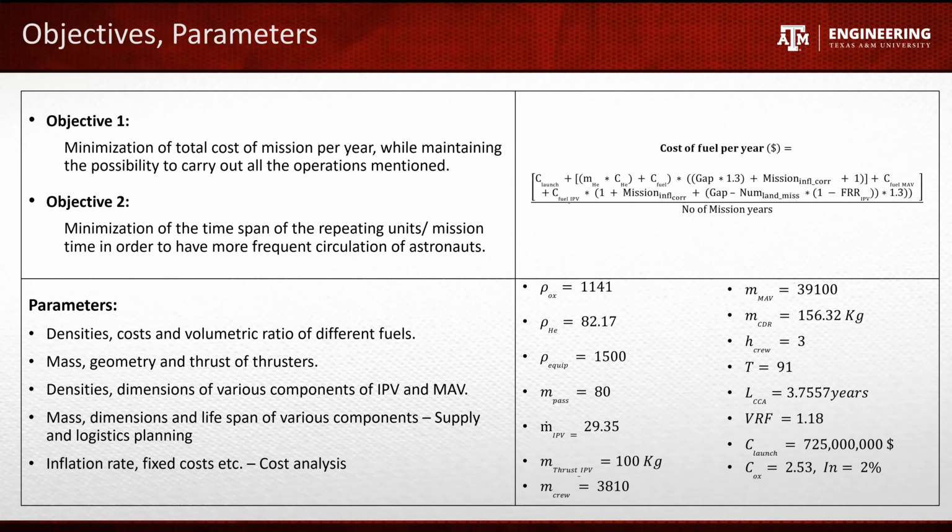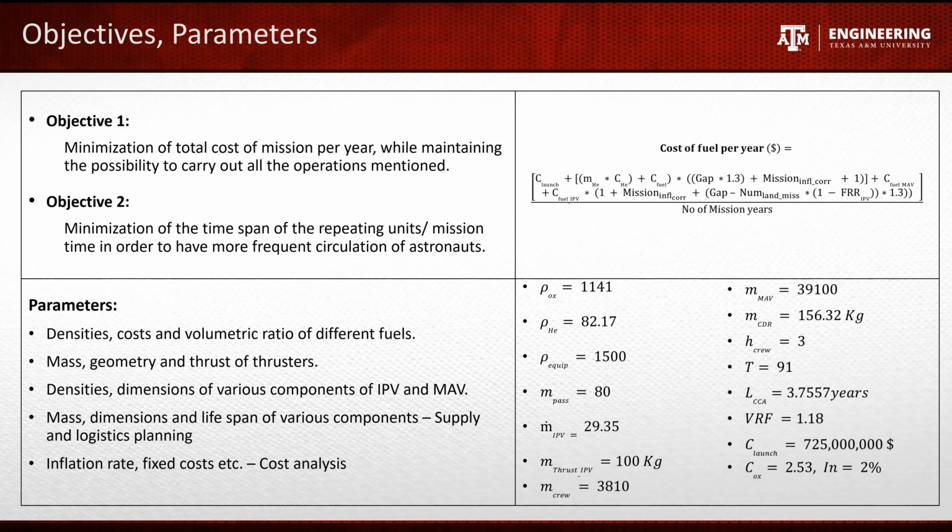We have two objectives. One is to minimize cost of mission, considering that all the desired supply and travel operations are possible. Other objective is to reduce the duration of the mission, taking care that all the supplies are delivered in shortest time span possible so we can send more number of astronauts.